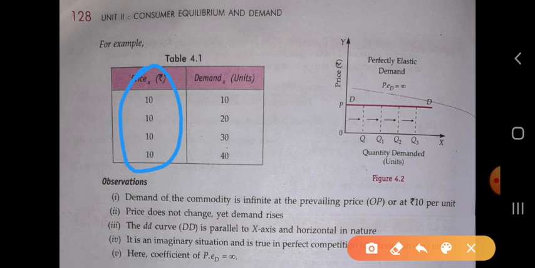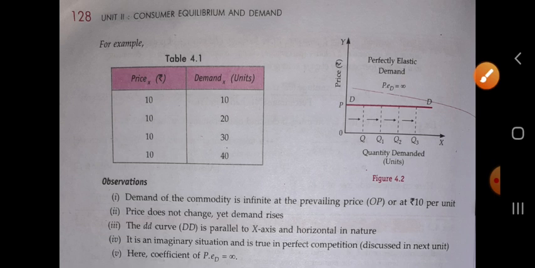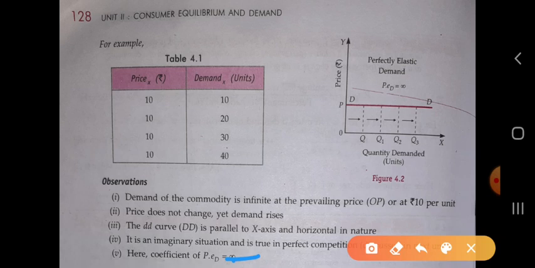No, price can't always be the same. So we will take it as an imaginary situation. Whatever the price will be, it will be constant. Whatever the prevailing price, the demand rises up to infinite. Okay, so here the coefficient of price elasticity of demand is infinite, because here the demand is infinite at the prevailing price.